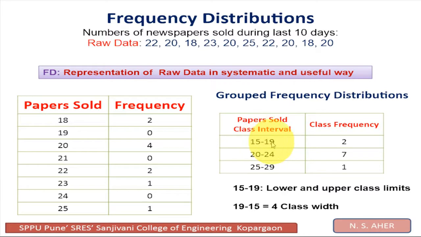It is called the class width. So this is your class, this is your class width, and this is the corresponding frequency. Frequency means repetition. How many times a thing is repeated is called frequency. So this is about frequency distribution.